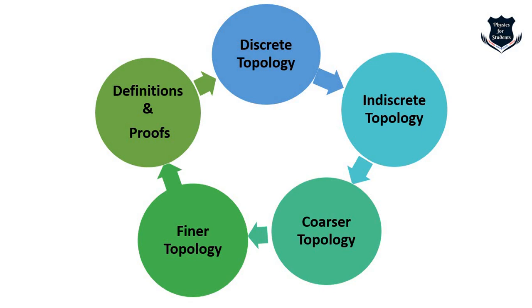So you see, in my earlier videos I generally used to make the table of contents in general text, but why I have made it in a circle is just to give you an understanding that all these topics are related to each other. That means discrete topology is related to indiscrete, which in turn is related to coarser topology, which is related to finer topology, and finally all this culminates in some definitions and mathematical proofs. So that is why I have given this display picture in a circle with arrows, in order to make you understand that they are all related to each other.